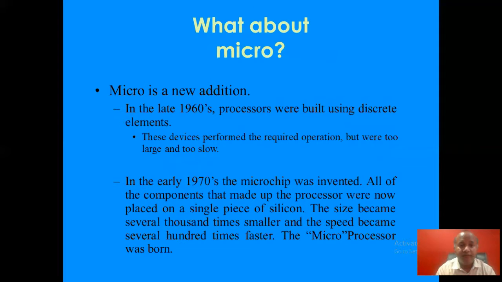Now, what about micro? In the late 1960s, processors were built using discrete elements like transistors, capacitors, etc. These devices performed the required operation but were too large and too slow. In the early 1970s, the microchip was invented. All of the components that made up the processor were now placed on a single piece of silicon. The size became several thousand times smaller, and the speed became several hundred times faster. Thus, the microprocessor was born.